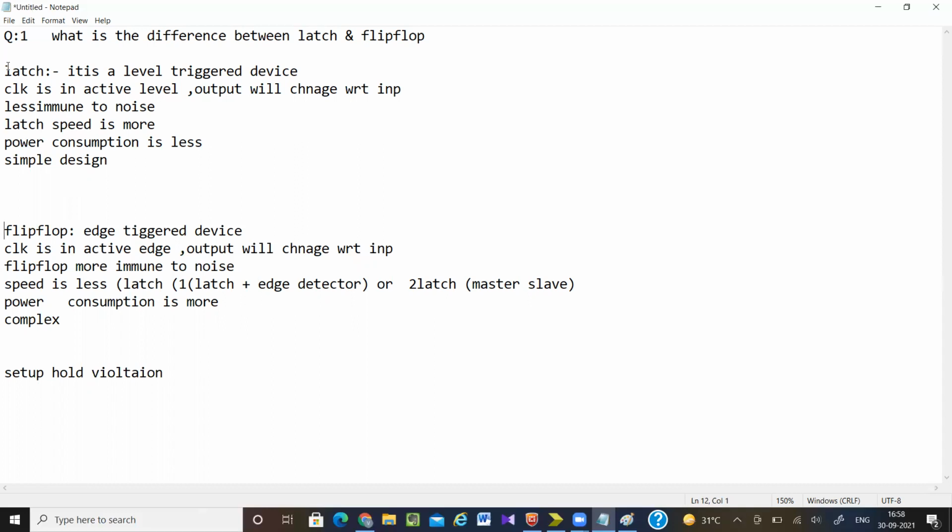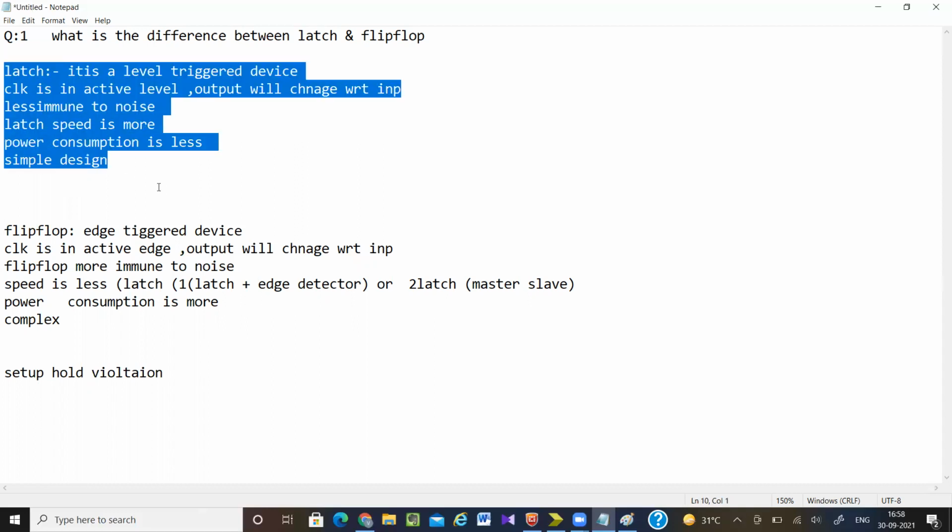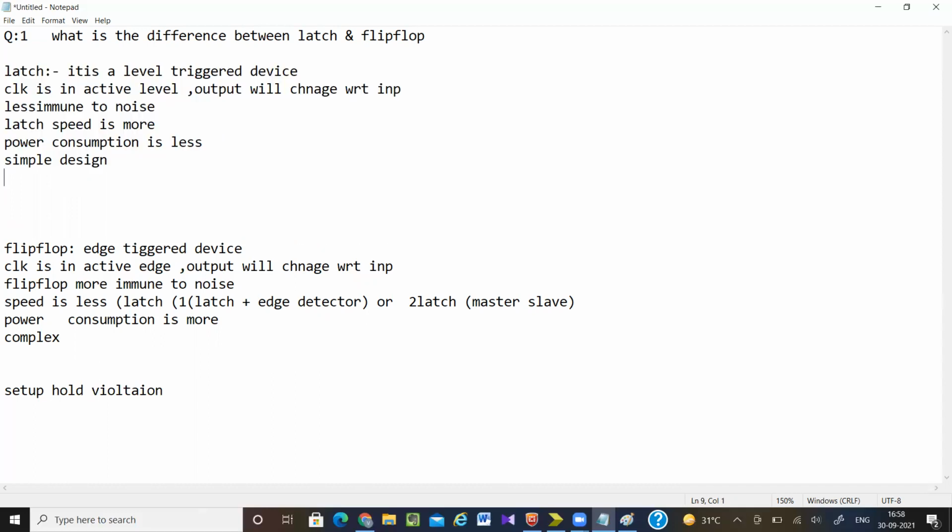But here data changes with respect to level. That means there is a big window within which your data can be changed. And another thing, in latch you have race round condition. In flip-flop, no race round condition.